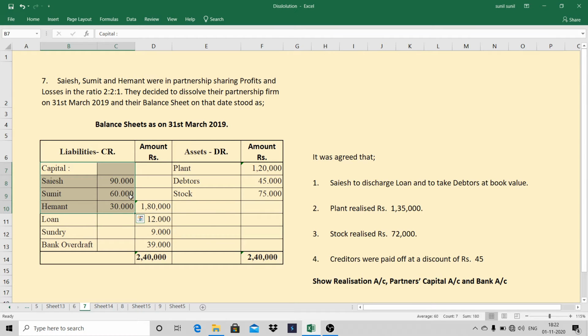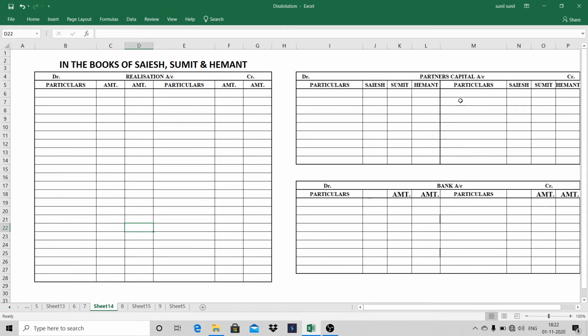This is partners capital account, 90,000, 60,000, 30,000. We'll go to the credit side of partners capital account. Here I'll write by balance brought down. Amount is 90,000 and here it will come to 60,000, 30,000. Okay, done.